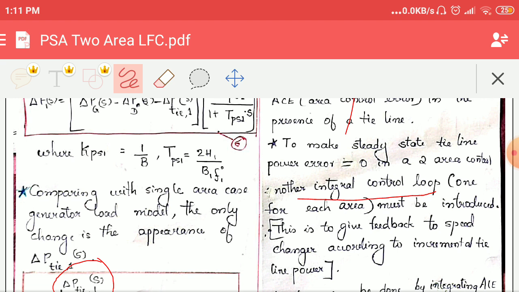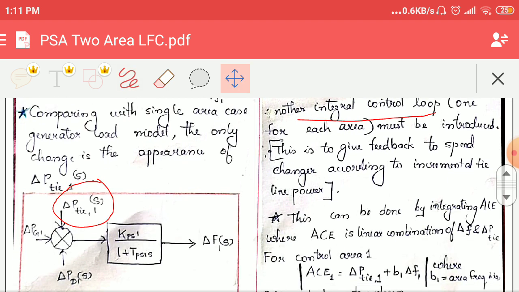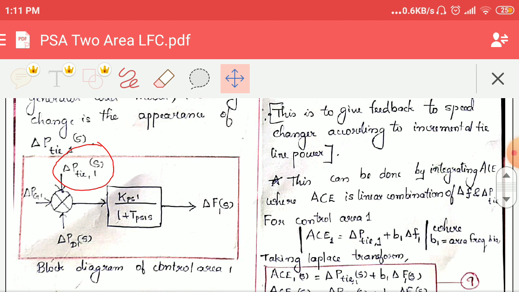And this ACE is going to be introduced into the system. So what is ACE, or how can we obtain this ACE? This ACE can be found by taking a linear combination of ΔF and ΔP tie line power.